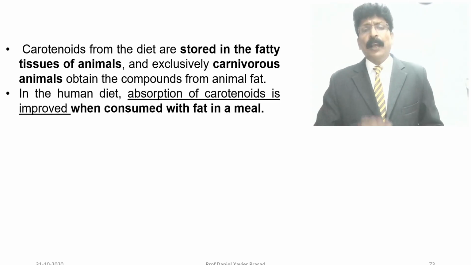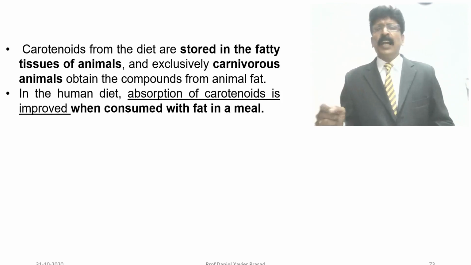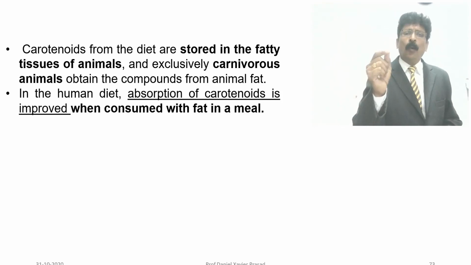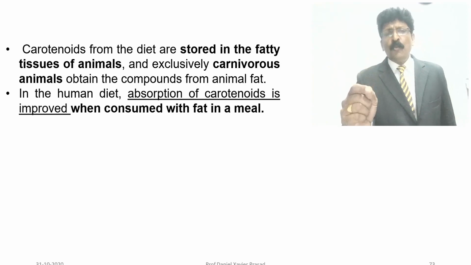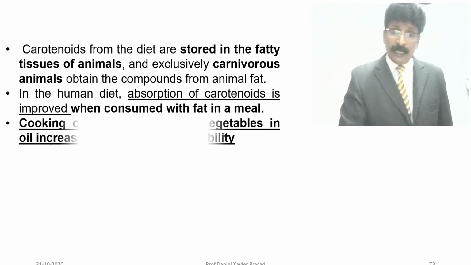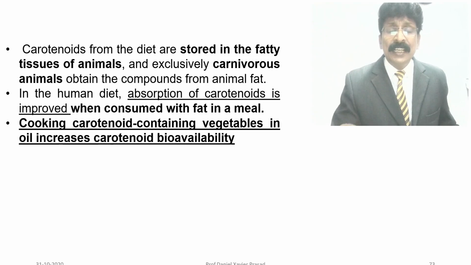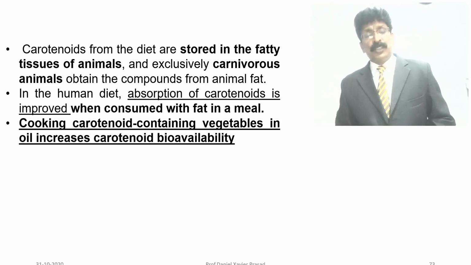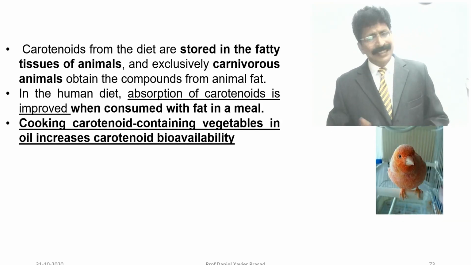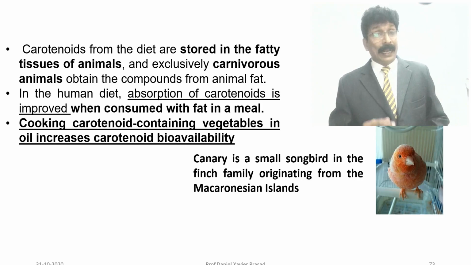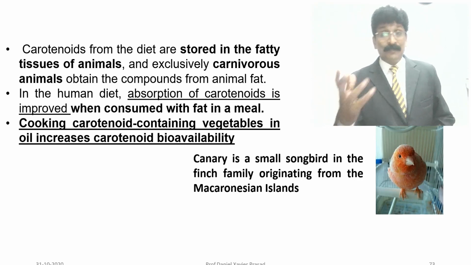In the human diet, absorption of carotenoids is improved when consumed with fat in a meal. Cooking carotenoid-containing vegetables in oil increases carotenoid bioavailability. This is the bird which I told about, the canary. The color is by means of carotenoids.